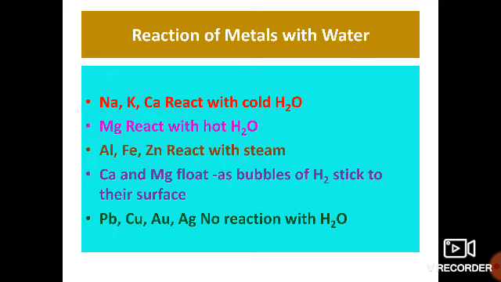Aluminium, iron and zinc react with steam. Calcium and magnesium float on the surface of water, because these metals react with the water and release hydrogen gas. These hydrogen gas bubbles stick to the metal's surface, that's why they float.